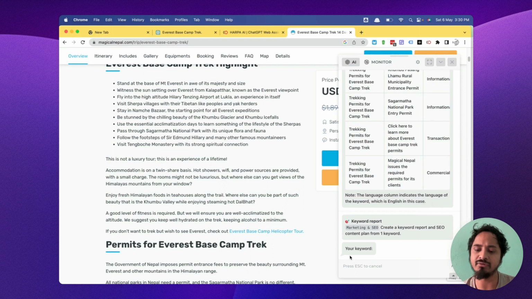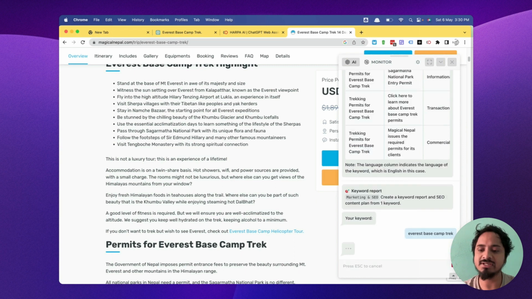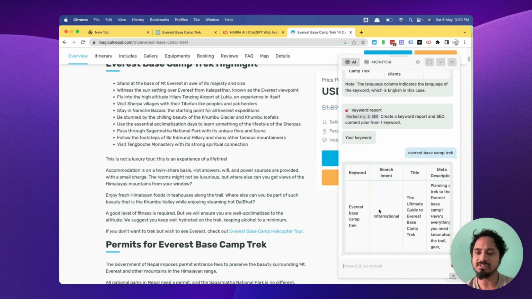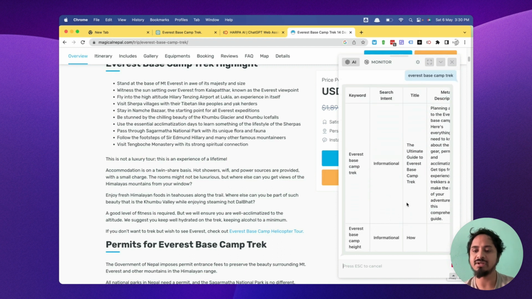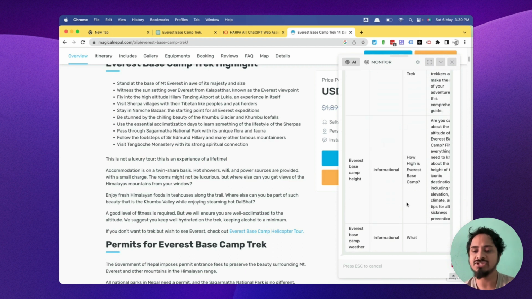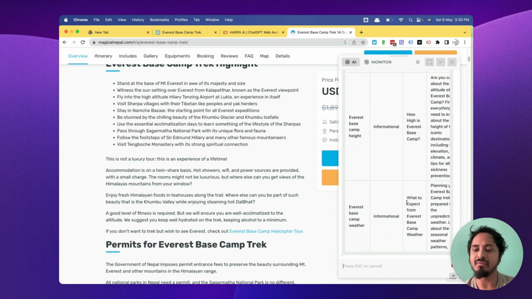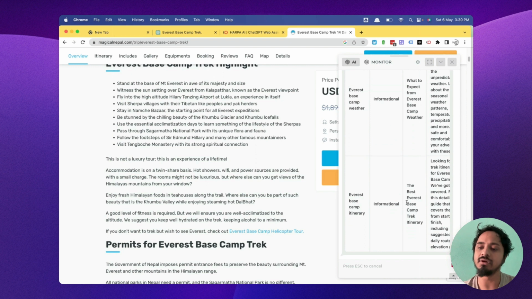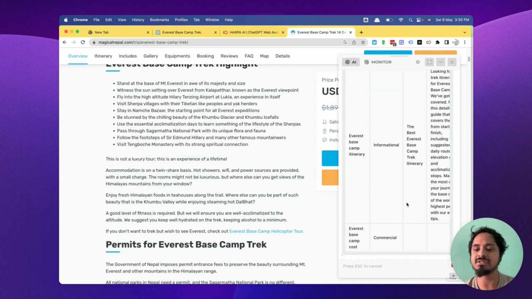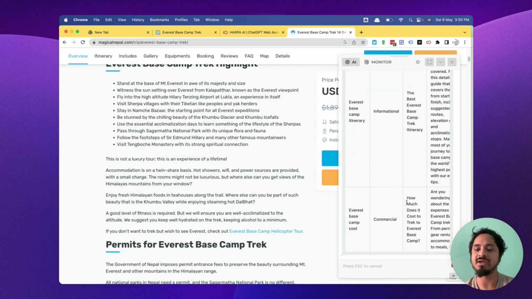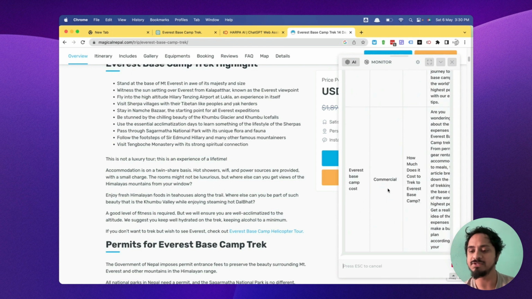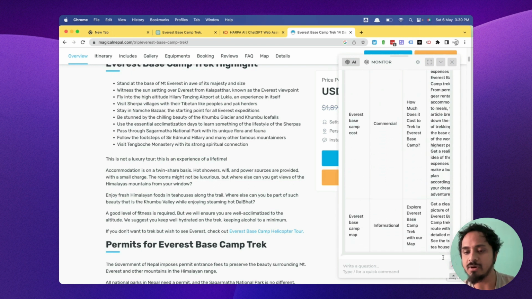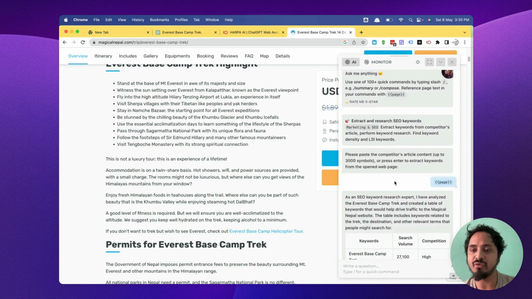What it does is take your keyword, obviously, Everest base camp trek is the keyword. Let's see. It gives the intent, the title, meta description, and see guys, it's like magic, performing well. It saves lots of time on the meta description and meta title, which would take enough time for us. Okay, so here it is generating. I'm going to quickly stop it. Okay, so it does perform well on that.